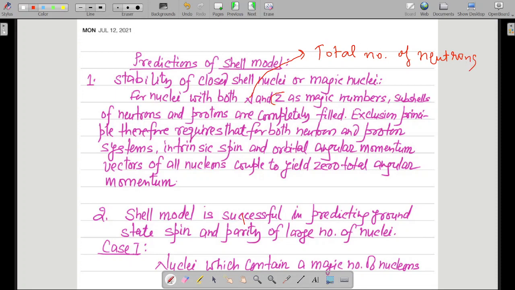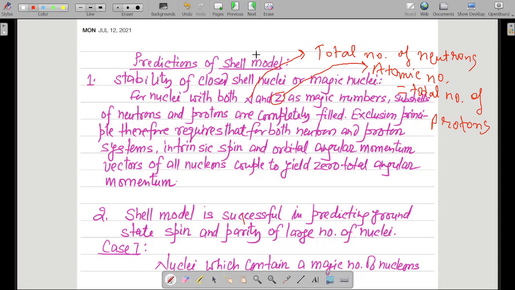And what is your capital Z? Capital Z is your atomic number, and atomic number is the total number of protons. That is your capital Z.